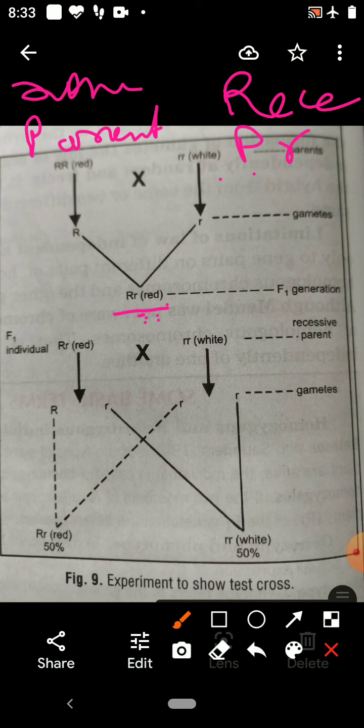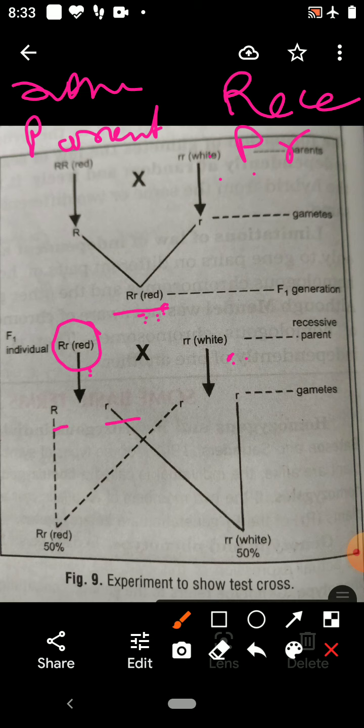But when there is a cross between the F1 individual and the recessive parent, in one way it is called a cross between daughter and father, or son and mother. Then you see, the F1 individual produces two types of gametes, 50% with the capital R allele and 50% with small r.